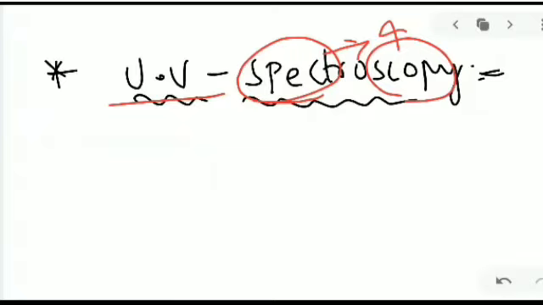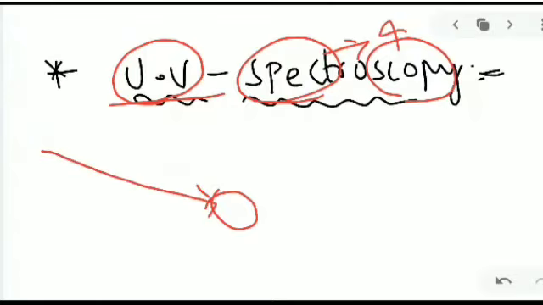When we pass ultraviolet light on matter, it is exposed to electromagnetic radiation, and it becomes a wave-like function that is read out as a signal.